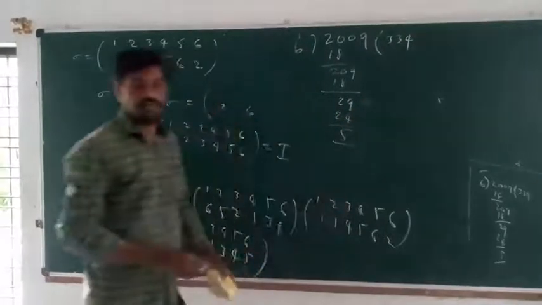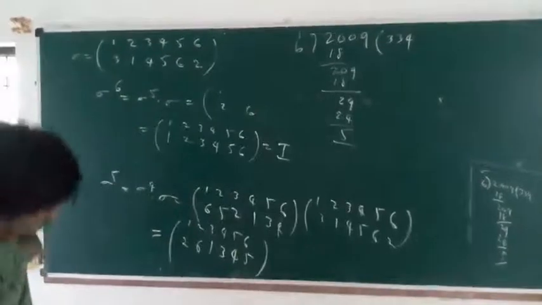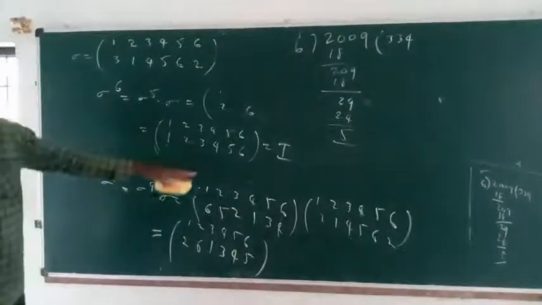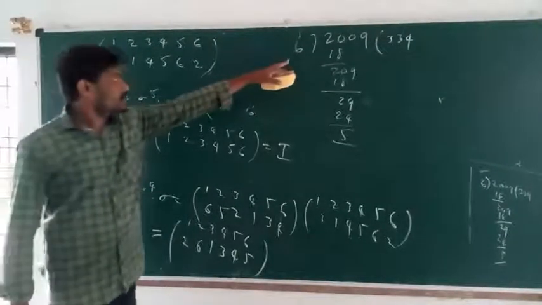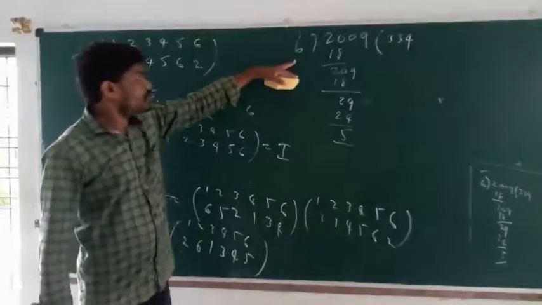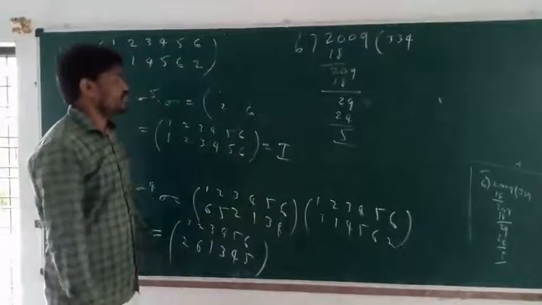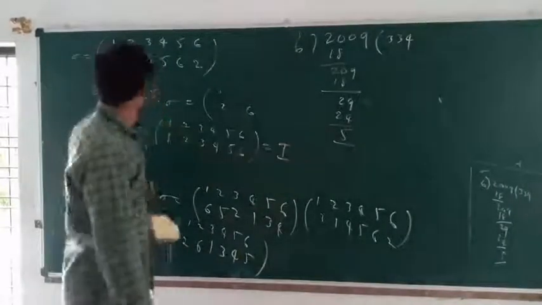What is the remainder? 5. So sigma power of 6 is equal to identity permutation. So 2009 divided by 6, what is the remainder? 5.